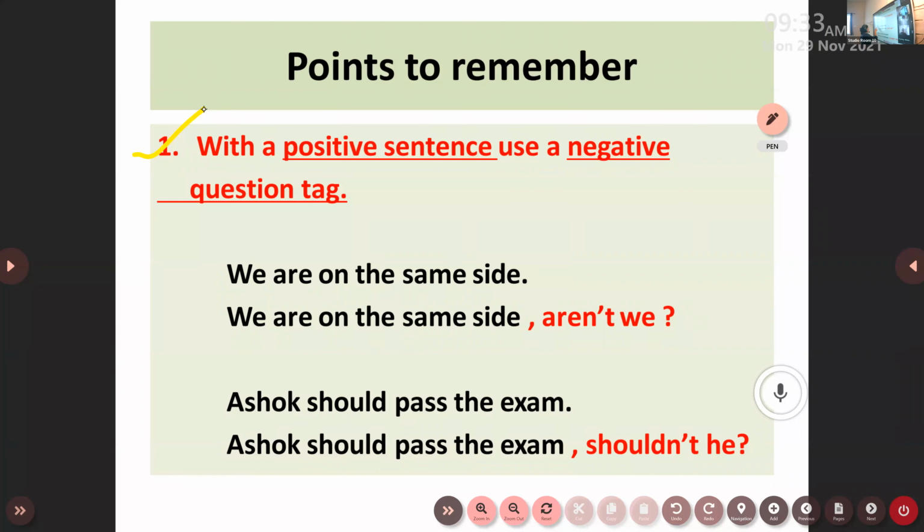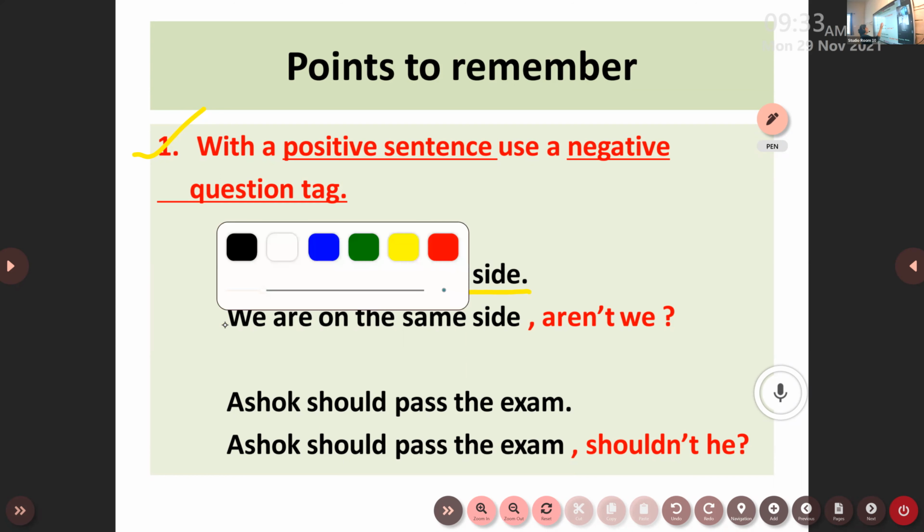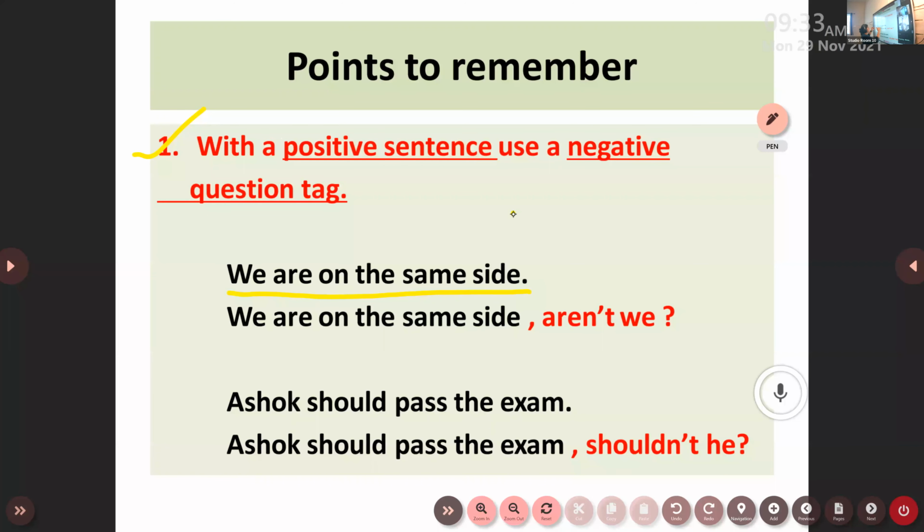You are lucky because this is already starting with an auxiliary verb, and the pronoun and an auxiliary verb are already present here. So in this sentence, I haven't used any words of negation used in English grammar. So this is an example for a positive statement. When you want to fix a tag, you write the entire sentence down, children. Just copy the entire sentence. We are on the same side. Copy the same down. This full stop must be changed into a comma. Remember, and begin your tag with a small letter.